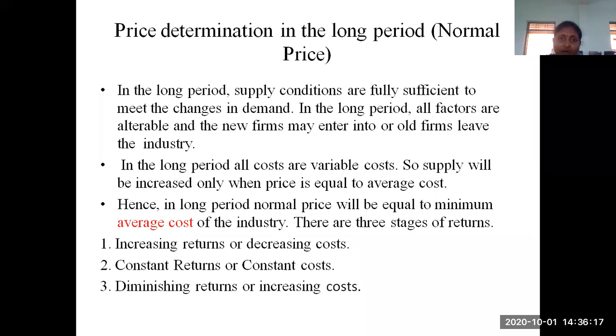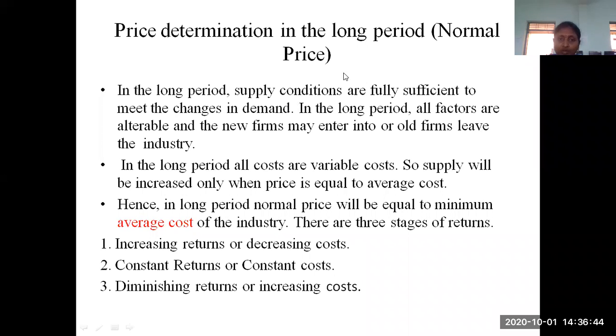That means the firm is able to do the modification in the case of variable factors and the fixed factors. That means purchasing new lands or purchasing new machinery or buying another firm. If they make these types of modifications, they are doing alterations in the fixed factors also. That means the supply conditions are fully sufficient to meet the changes in the demand.